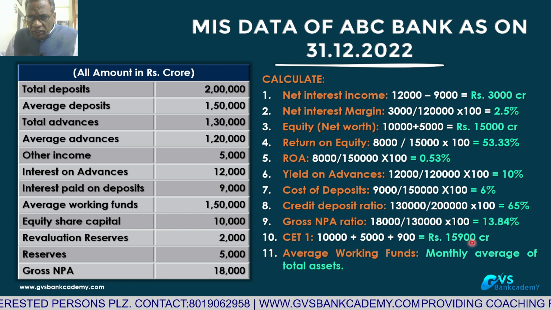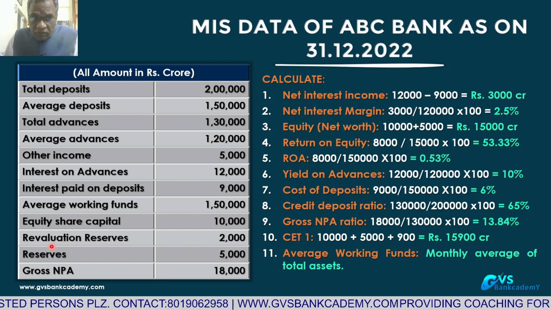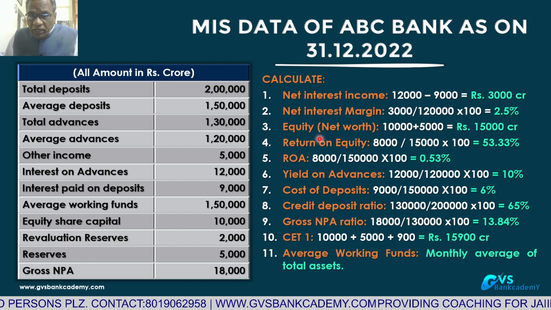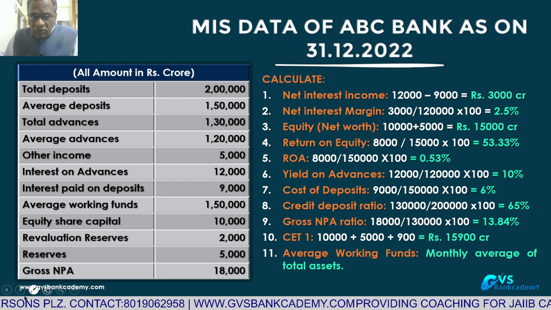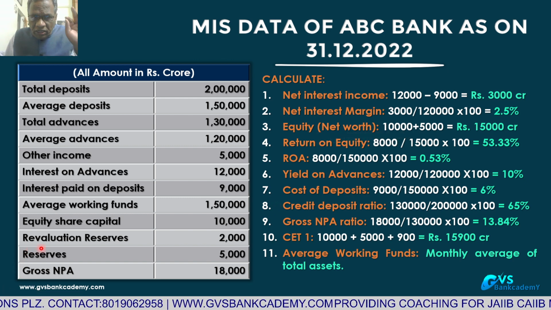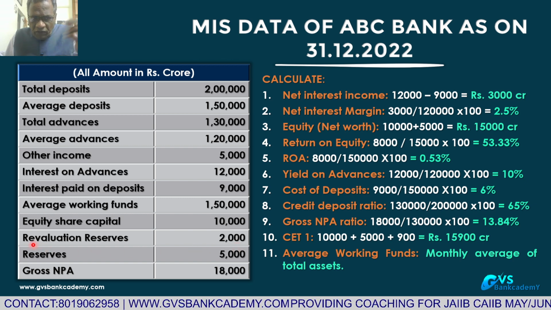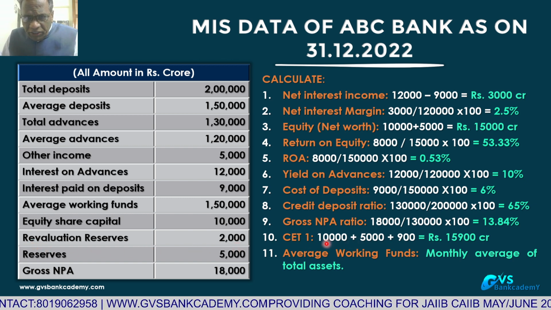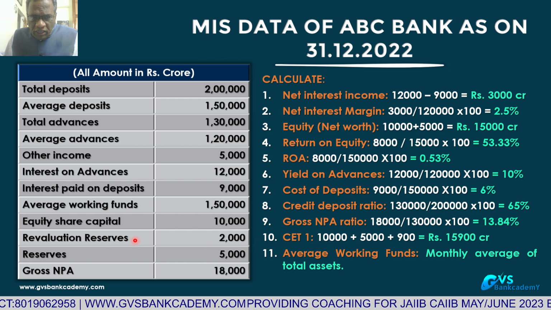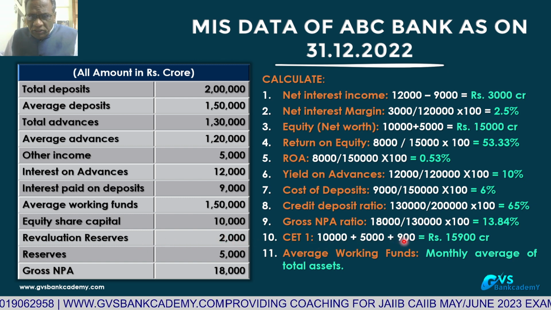Total 15,900 crores. But this revaluation reserves, we are not taking as part of net worth. Revaluation reserves are not part of net worth. This is only part of common equity tier 1 capital, regulatory capital, to the extent of 45% only. That's why 900.